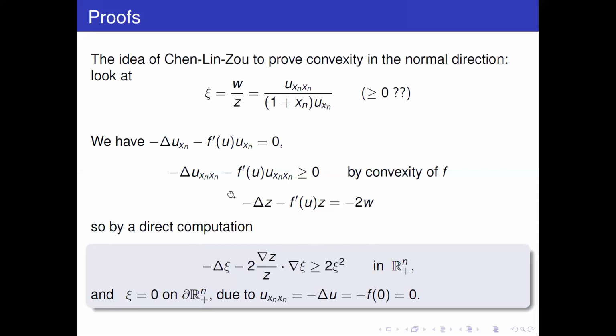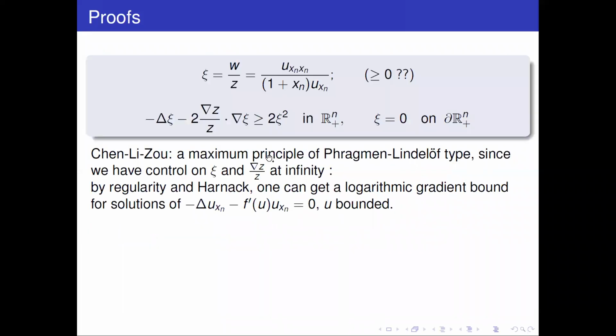And what we actually want to prove is that this xi is a positive function, right? If xi is positive, then u_xn xn is positive, and then we are done. So all we have to do here is prove that xi is a positive function, which, when you look from here, is essentially, you may think of this as a maximum principle result. And that's exactly what Chen-Lin Zhu did. So we have our function xi, and we want to prove it is positive. And it's a super solution of an equation like that.